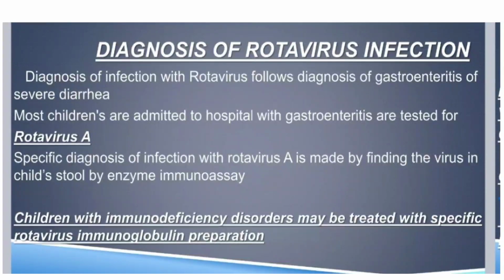and children with immunodeficiency disorders may be treated with specific rotavirus immunoglobulin preparation. So you will be giving rotavirus immunoglobulin preparations for children who have immunodeficiency disorders. So for a rotavirus infection, you have to do the enzyme immunoassay, and for children who have immunodeficiency along with rotavirus infection, you have to give rotavirus immunoglobulin preparations.